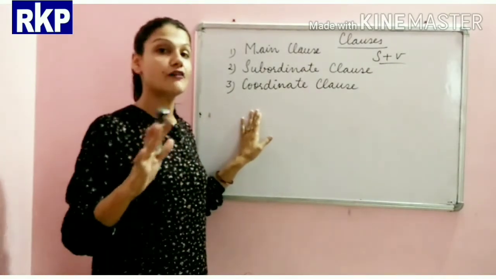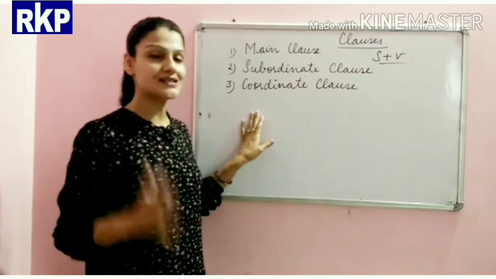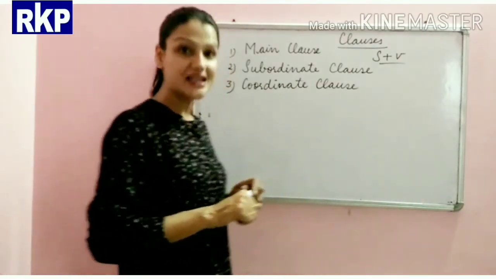Let me give you a few examples so that you can understand it in a much better way.